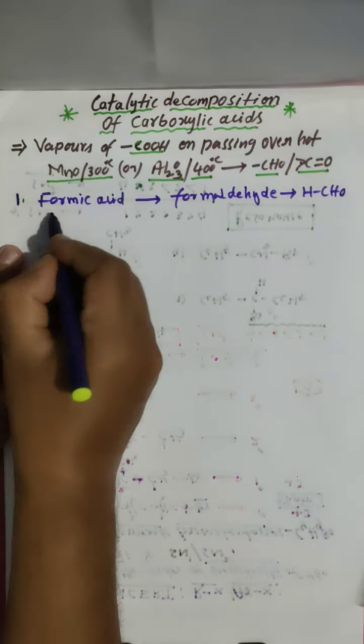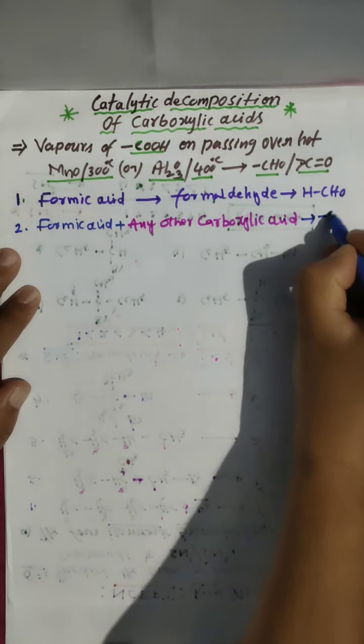Formic acid and any other carboxylic acid, ethanoic acid, butanoic acid, pentanoic acid, whatever it may be, gives aldehydes.